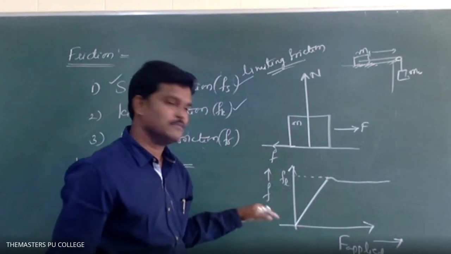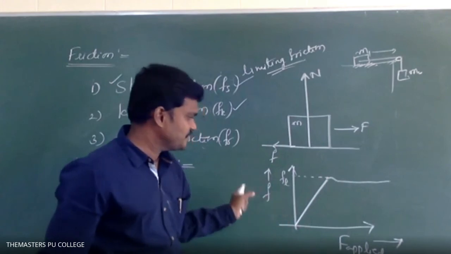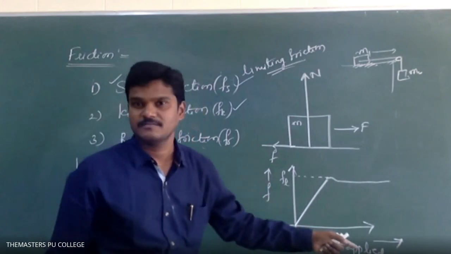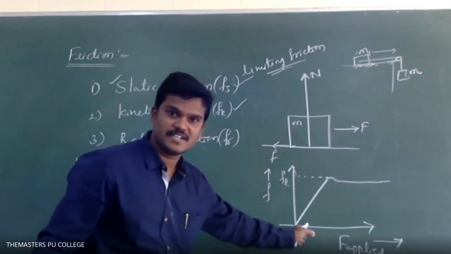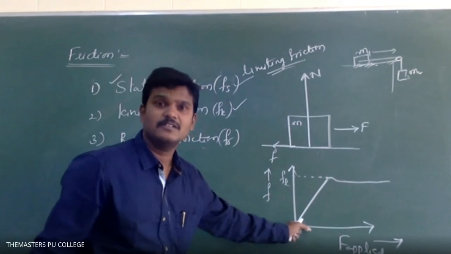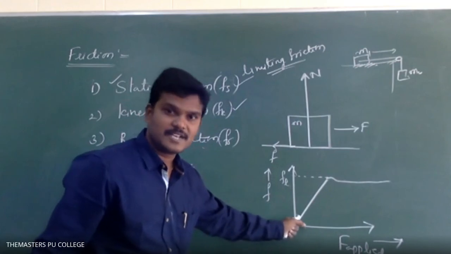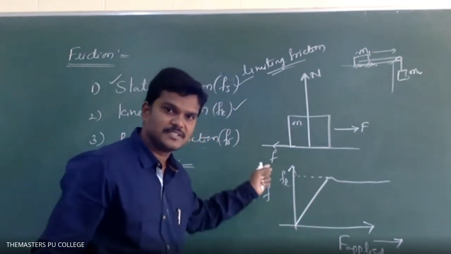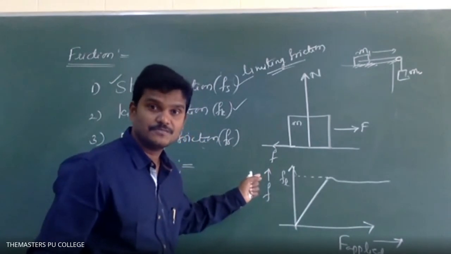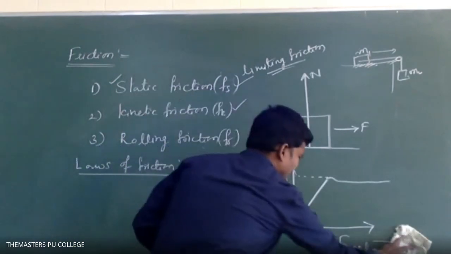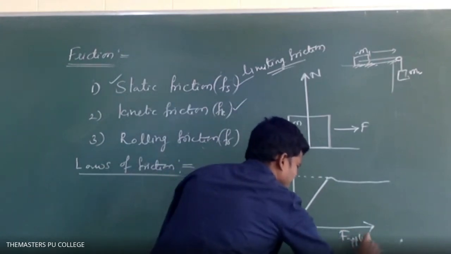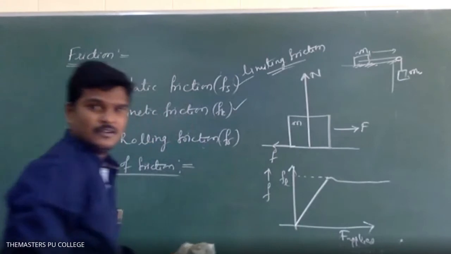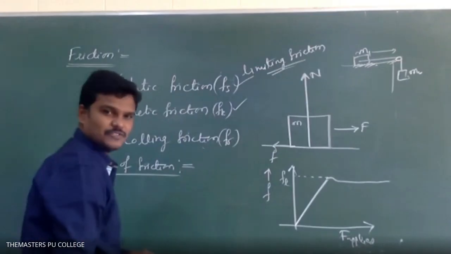So keep this graph in mind. It is a graph of frictional force with respect to what? Applied force. On the x-axis I have written applied force. On the y-axis I have written frictional force. Okay, so this is F applied. Is it visible? Yes, sir. Now it is visible? Okay, right.